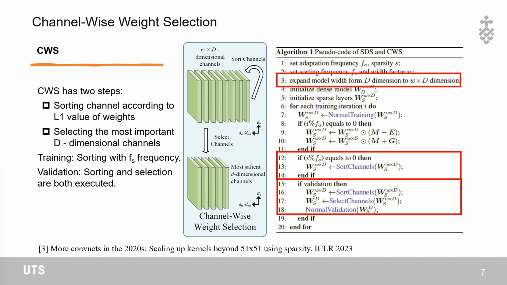Previous 2D large sparse kernels followed a regime of use sparse groups, expand more, which led to increased model size. To address this problem, we propose channel-wise weight selection. CWS consists of two steps, channel sorting and selection. During training, CWS performs sorting with the sorting frequency of FS and executes sorting and selection during validation. During training, the expanded model can directly supervise the whole training process. With selected important D-dimensional channels, the model can maintain the original size during inference.